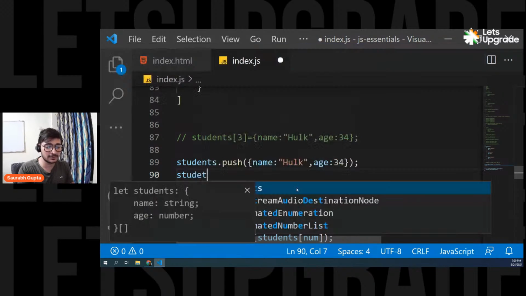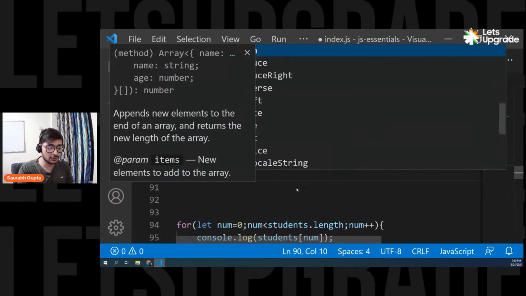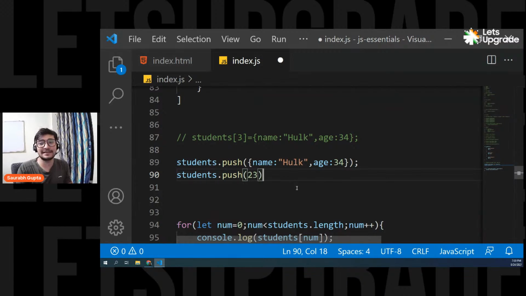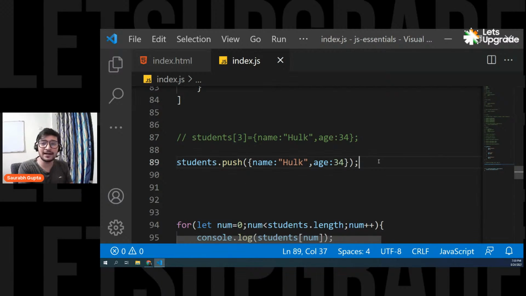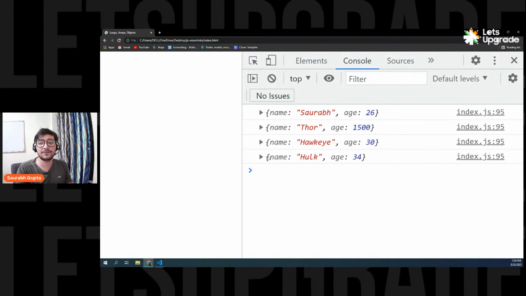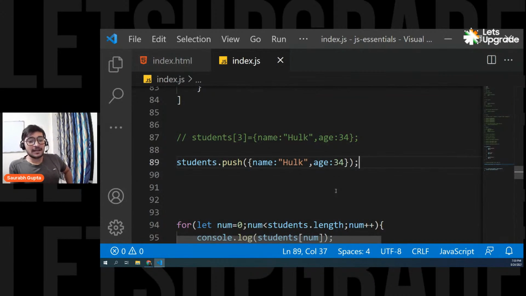Students dot push. Just like you push a number in an array like this, 23. If I want to add a number to an array, I can simply add an object. So students dot push, then the student. If you know the index, you can go for this, but you have push, right? Push is the best. You don't have to take care of the index. Push will always add a new element at the end. And here we go. Still the same. You still have that object at the end. Is that clear, everyone?